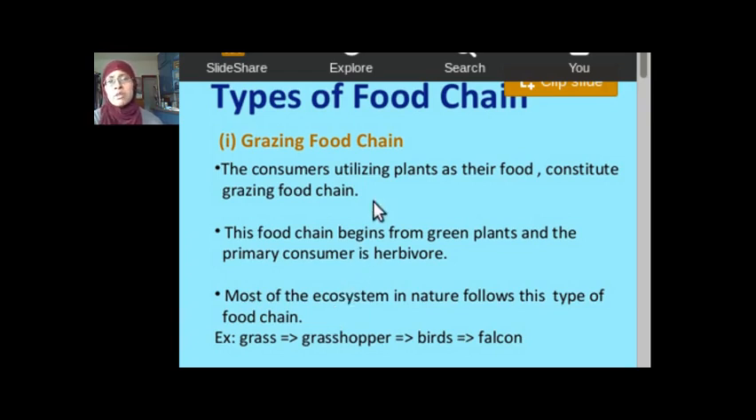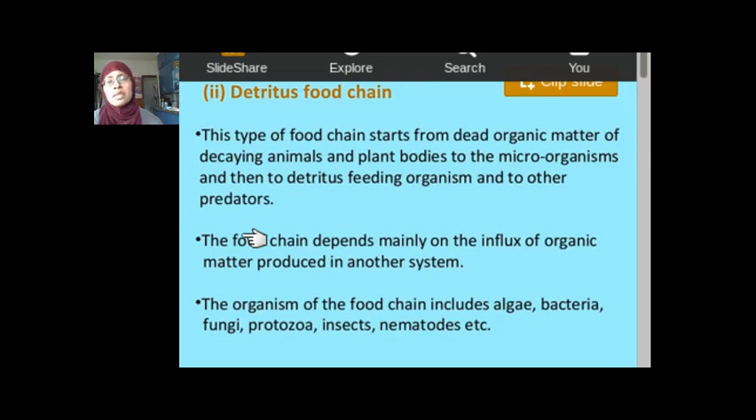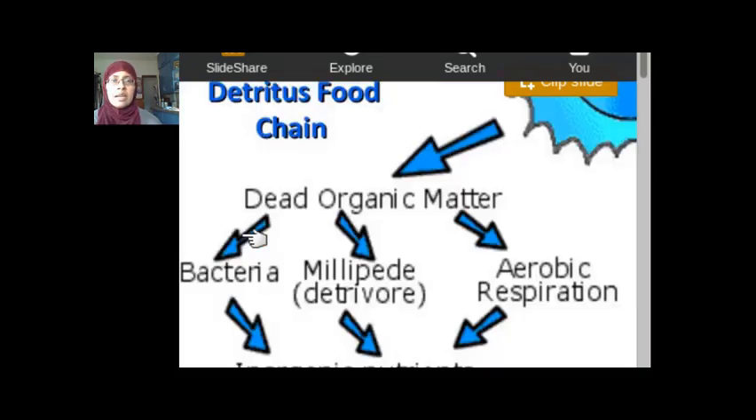So there's different types of food chains. One is a grazing food chain, and this is an example of a grazing food chain, where it's primarily plants that form the basis of a grazing food chain. I will come back to this later. Another one is a detritus food chain, where dead organic matter or dead plants and animals form the base of this food chain. We'll come back to these topics later.